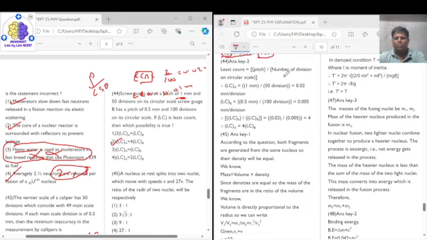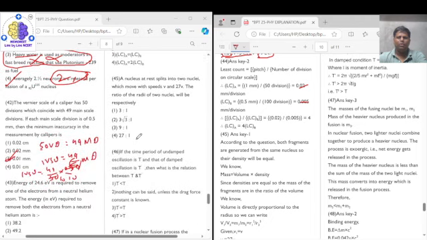Least count is pitch upon number of divisions. So for A it comes as 0.02 and for B it comes as 0.005. So we get least count for A is equal to 4 times the least count of B. Now coming to question number 45.